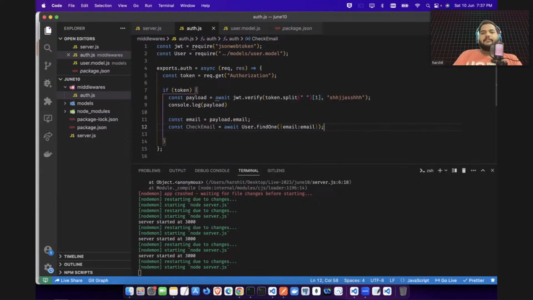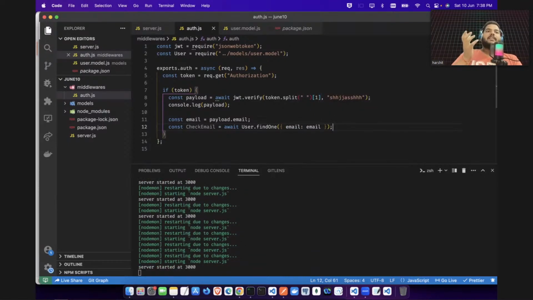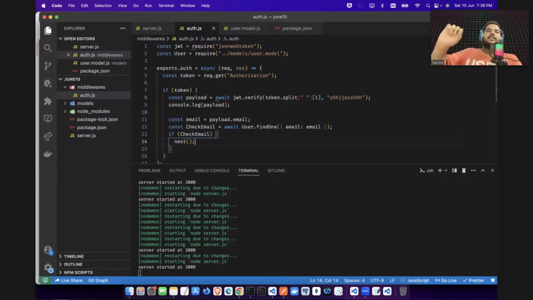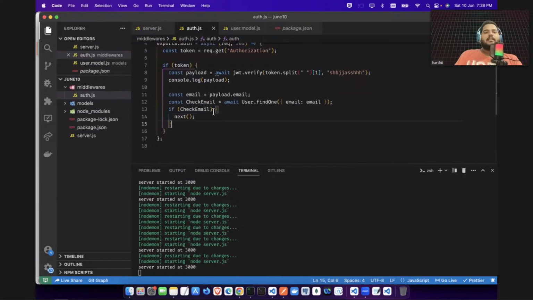I am checking if this email is correct or not. It can be that you are giving me some token and that is valid for another user, but I want to check if this email is correct or not. So here I will say, if this checked email is there, then only I will call the next method. It means go now access the main code. Else, I will return it.